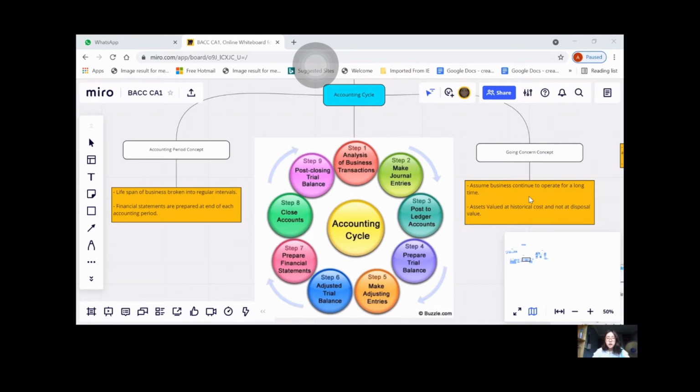In the accounting cycle, there is also another important concept called the going concern concept, whereby the company assumes that the business will continue to operate for a long time, thus considering the assets of the company as being valued at the historical cost and not at disposable value.